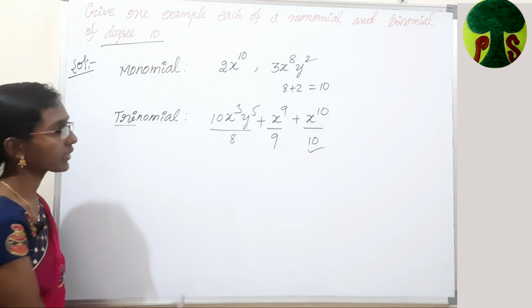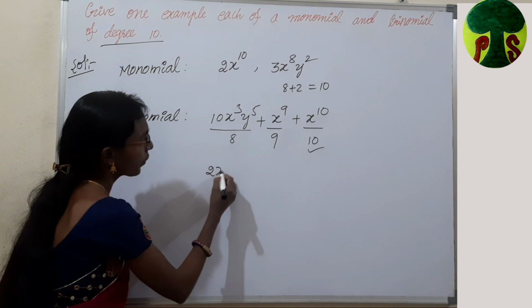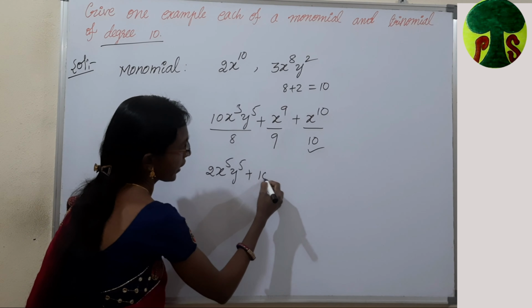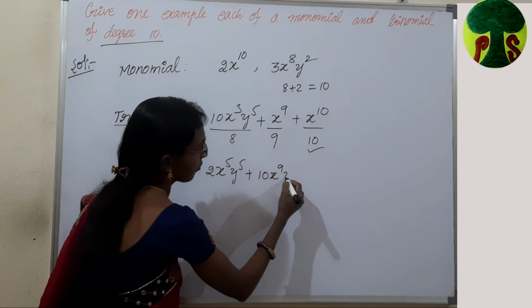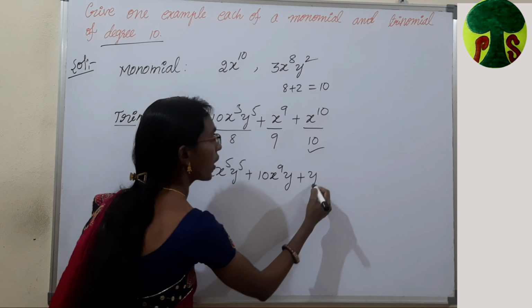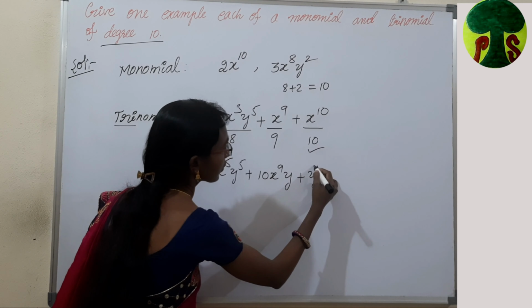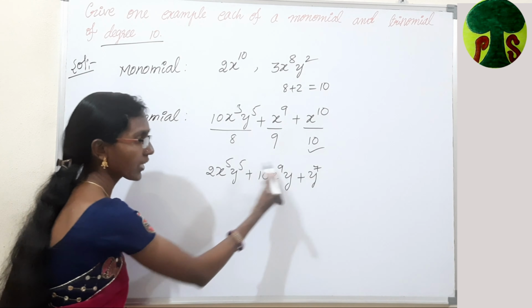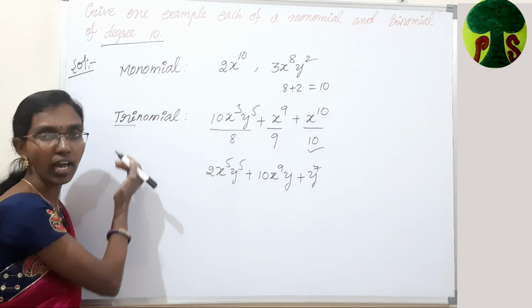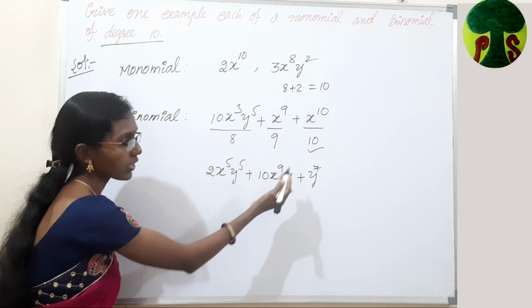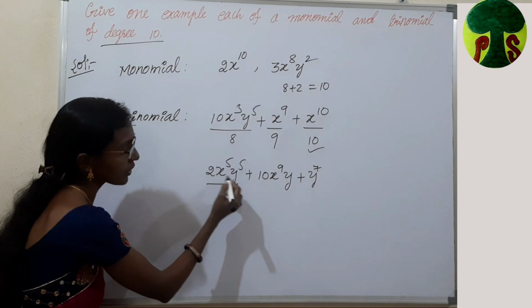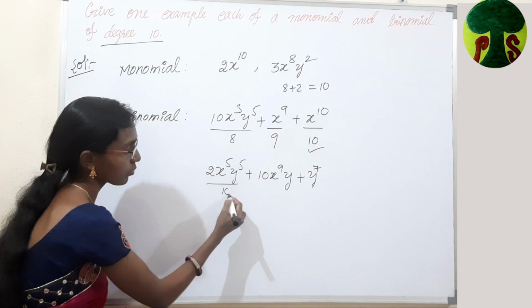Let us give one more example: 2x⁵y⁵ + 10x⁹y + y⁷. Here we have 3 terms. It is a trinomial and we just have to check whether the degree of this polynomial is equal to 10 or not. So here the degree of the first term is 5 plus 5, which is nothing but 10.